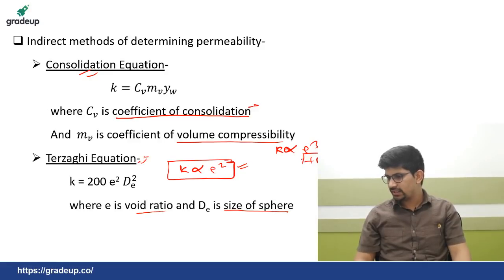Mubaris is asking, is D10 the effective particle size? Yes, D10 is the effective size of particles. I have already told this in the previous lecture, in soil properties I have mentioned it. Okay.